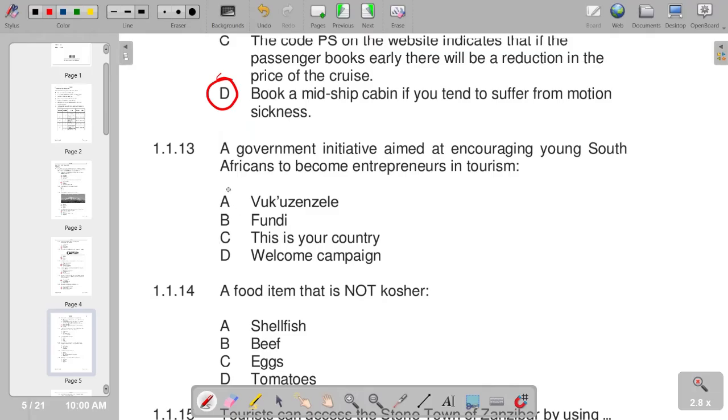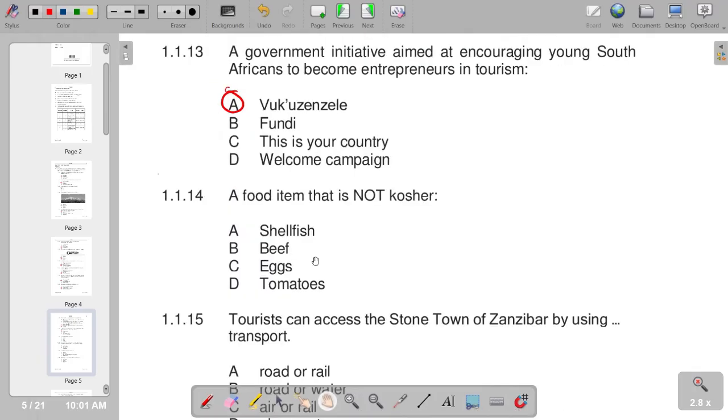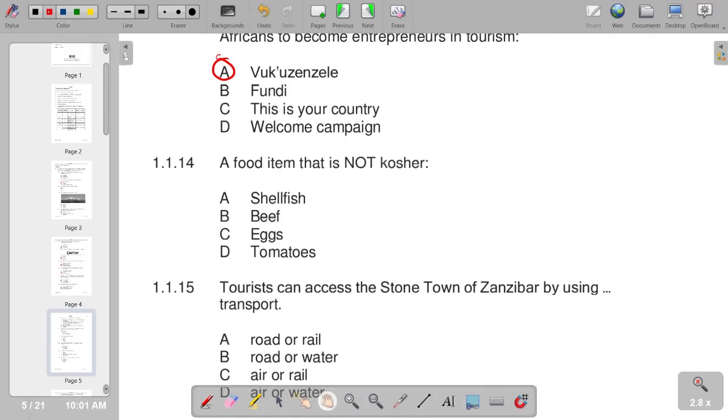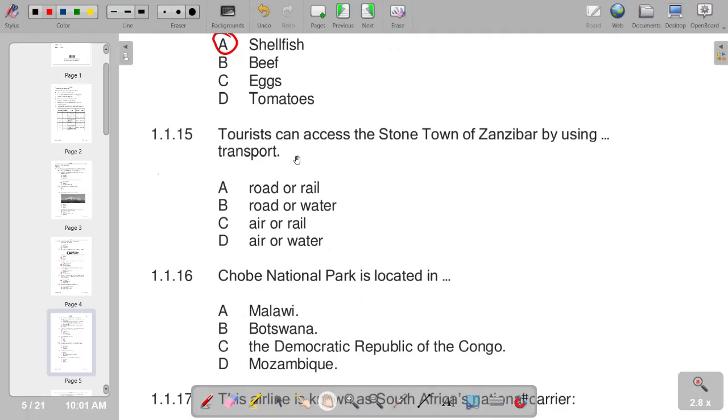Number 14, the food item that is not kosher. According to the responses that we have, the correct response is shellfish. On number 15, tourists can access the stone town of Zanzibar by using this transport.